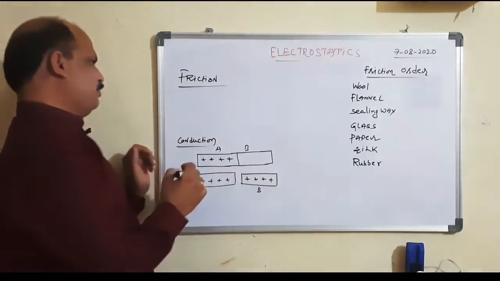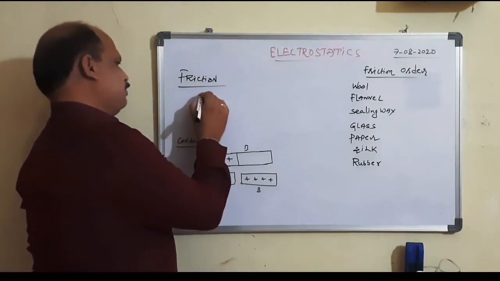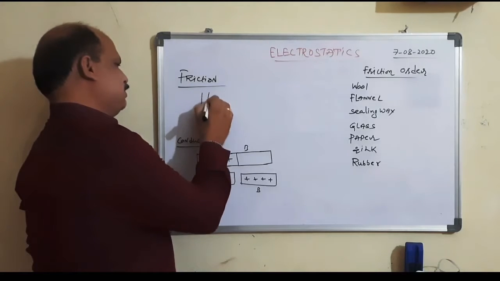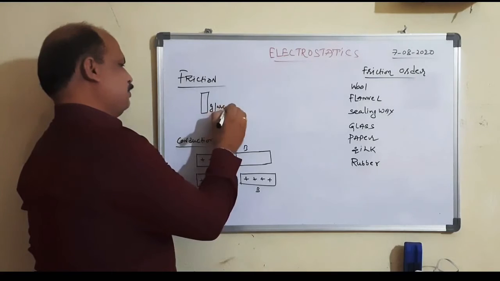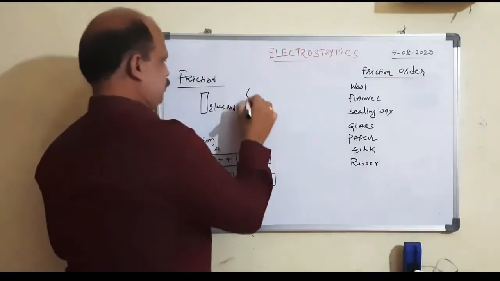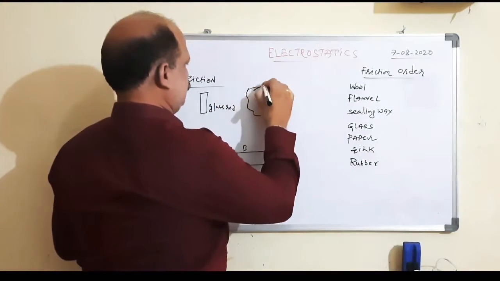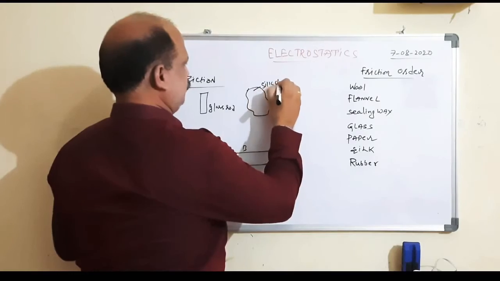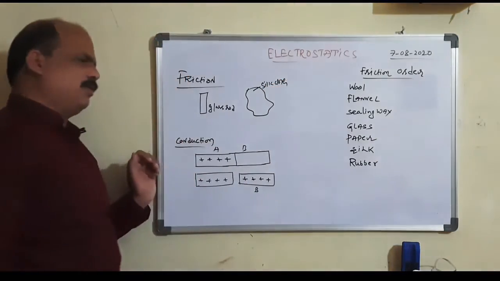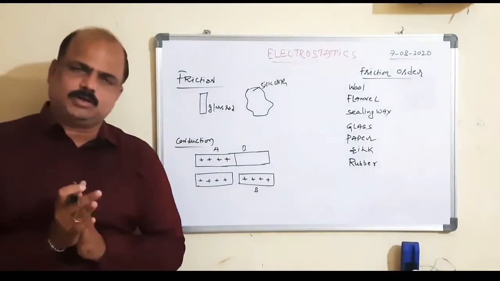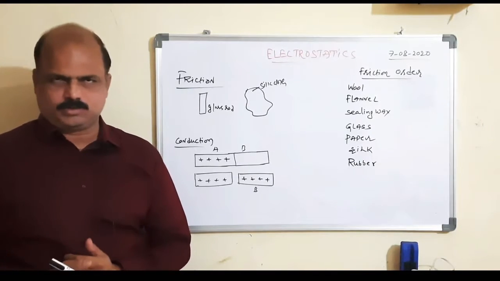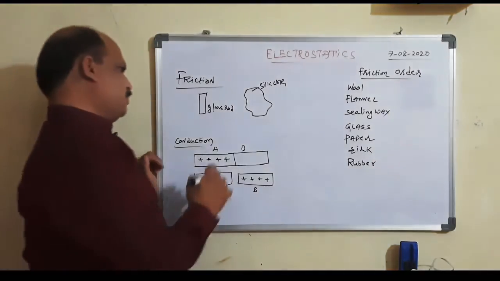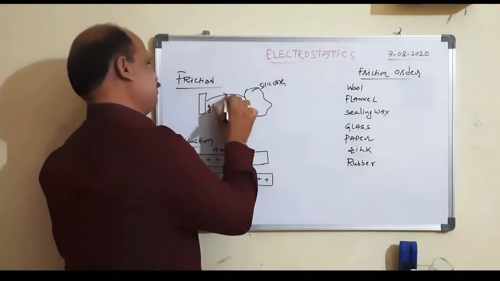For example, this is a glass rod and this is a silk cloth. When a glass rod is rubbed with a silk cloth, due to the friction there is a transfer of electrons from the glass rod to the silk cloth.